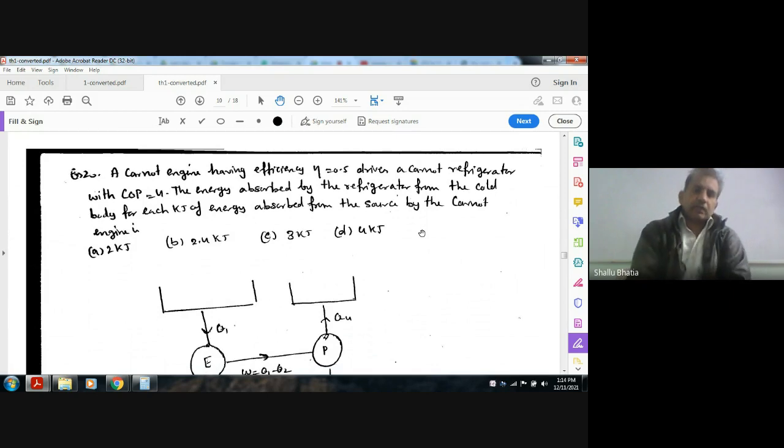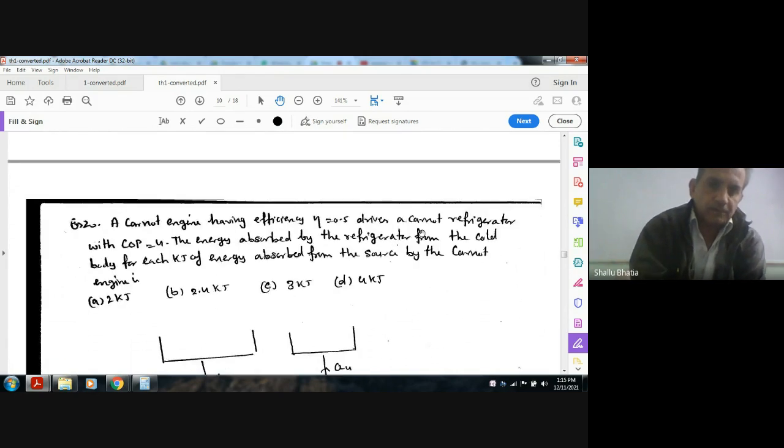Next, a Carnot engine having efficiency 0.5 drives a Carnot refrigerator with COP 4. What is the energy absorbed by the refrigerator from the cold body for each kilojoule of energy absorbed from the source by the Carnot engine? Option A 2 kilojoule, option B 2.4 kilojoule, option C 3 kilojoule, option D 4 kilojoule.